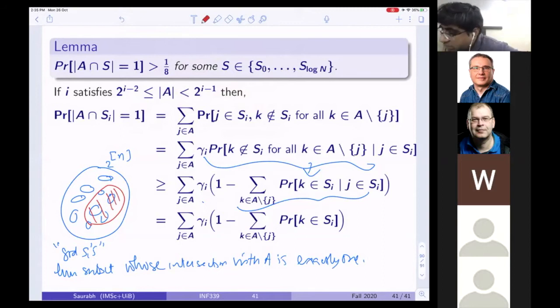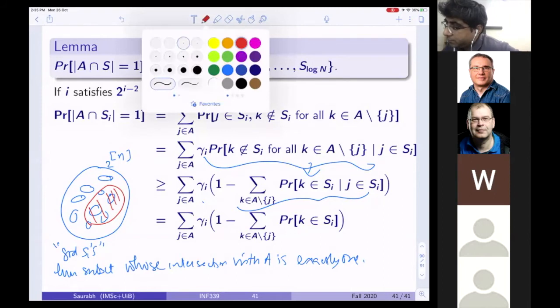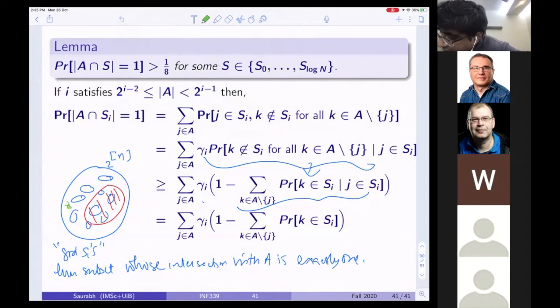Now, what is outside this? What is the property of any set here? Those are the sets which contain at least 2 coordinates from A.